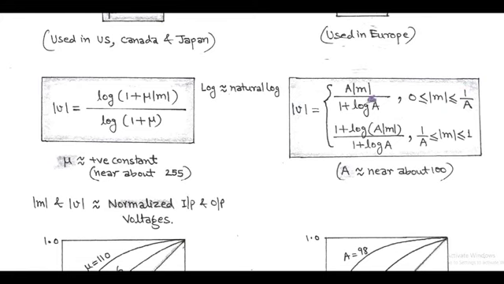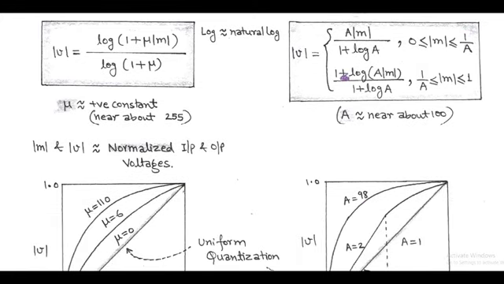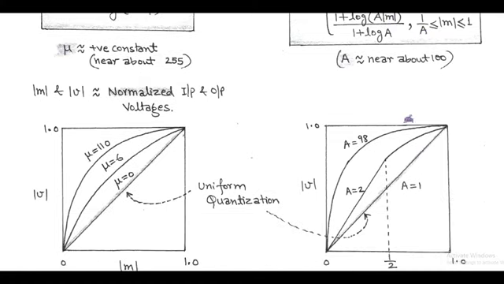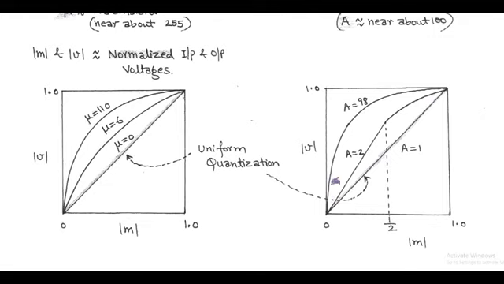This is also confirmed by the second expression: when A equals 1, we have 1 plus log |M| upon 1, and here the value of |M| is equal to 1. So we get |V| equals 1 at |M| equals 1. And as the value of A increases, the curve becomes nonlinear, and that represents the compression process.